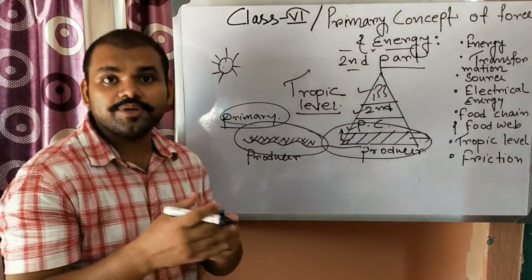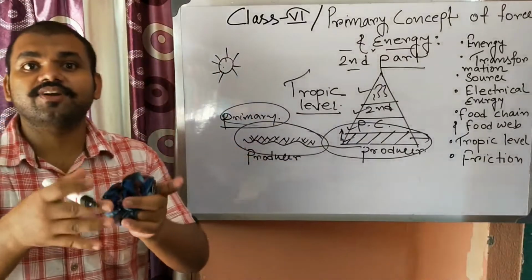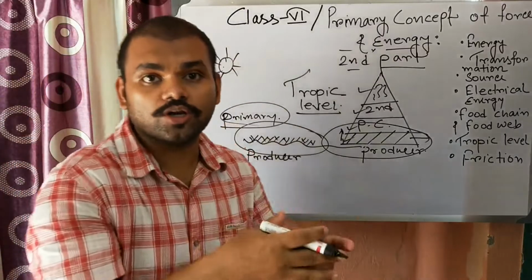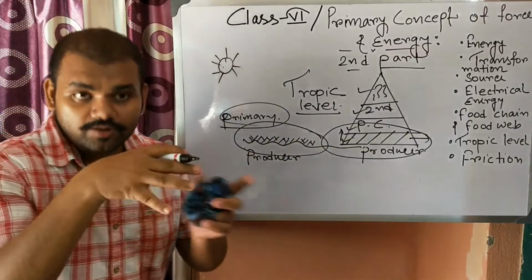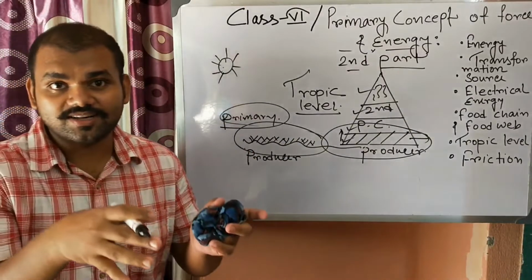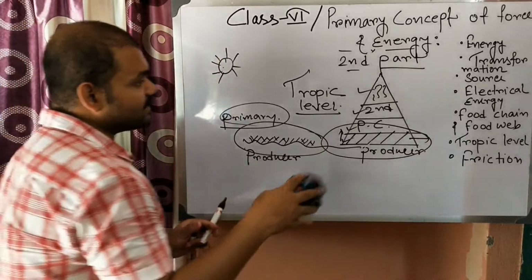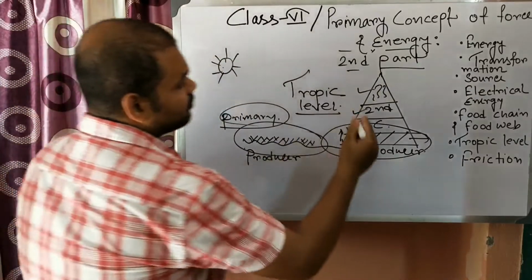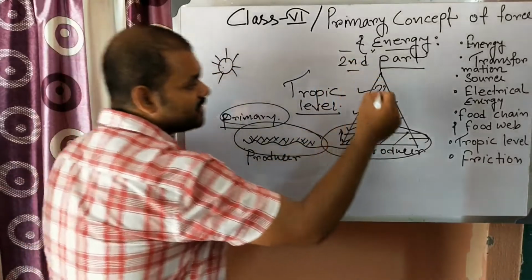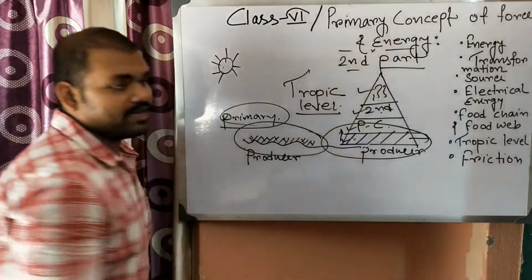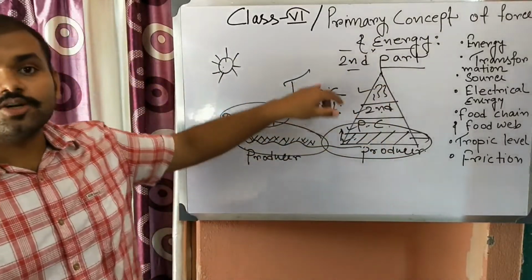The relation between different consumers, different producers and other animals can be shown by a particular net-like structure. So this is known as the food web. So this is the first trophic level, this is the second trophic level, this is the third, this is the fourth trophic level. So each stage of the pyramid is known as a trophic level.